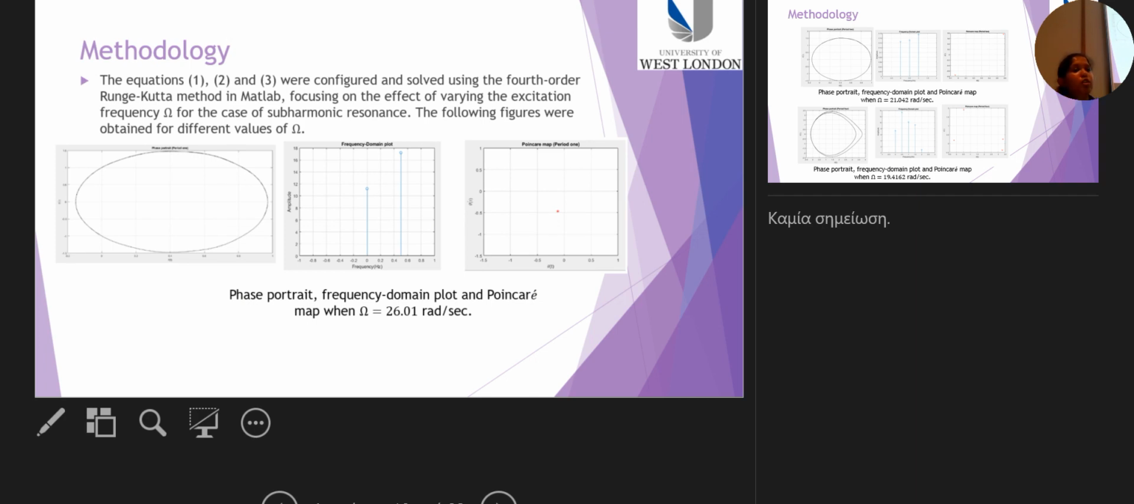So the equations 1, 2 and 3 were solved in the digital computer using the 4th order Runge-Kutta method. The effect of varying the excitation frequency omega and the initial conditions VB equals 0.1 were studied. And the representative slides show the results obtained. So the phase portrait of the attractor here shows when omega is equal to 26.01, it shows a closed orbit. And this can also be verified through the Poincare map and the frequency domain plot.